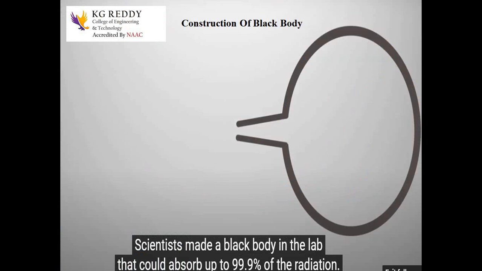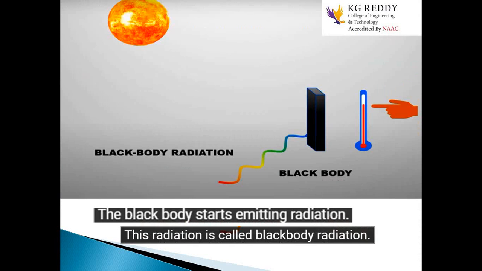Then what is a perfect black body? A perfect black body can absorb all radiation of all wavelengths of light, and it will emit radiation of all wavelengths of light.